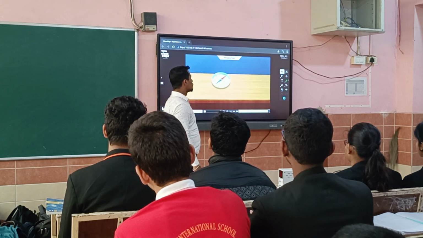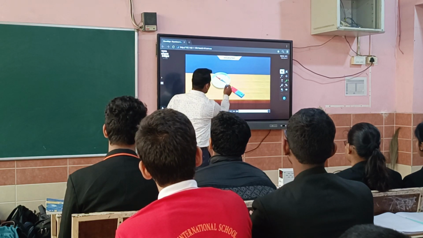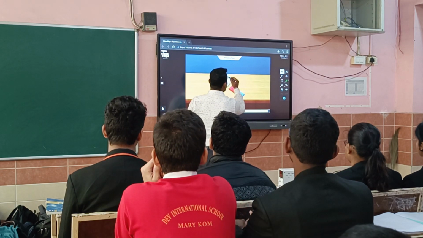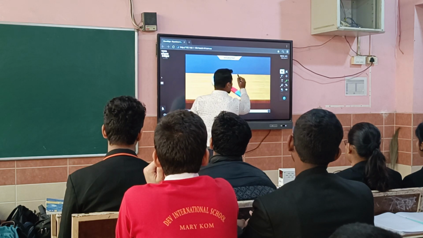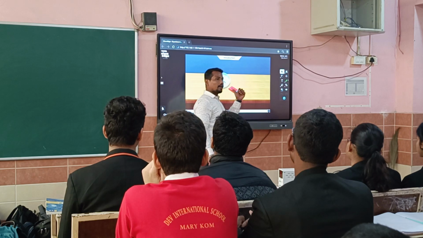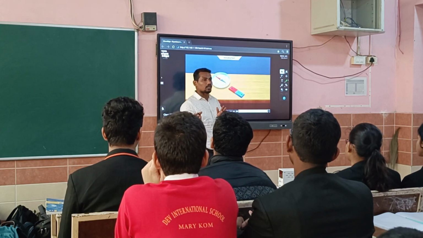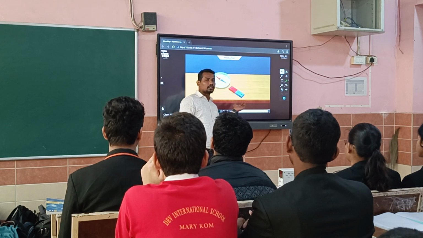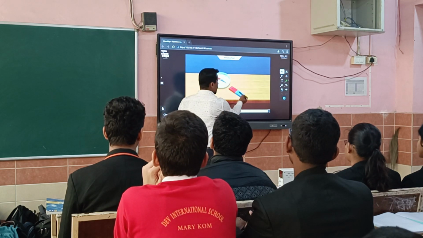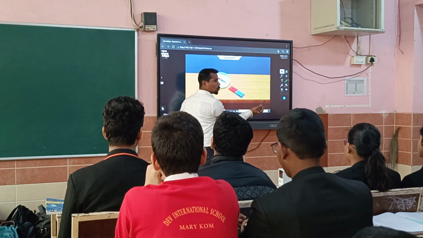A compass needle when placed in a... This gadget, you know what we call it? In higher classes we call it the marine compass, because marine people use this one. That's why marine compass. And this is the magnet. It is a permanent magnet. It can be temporary also. Clear?